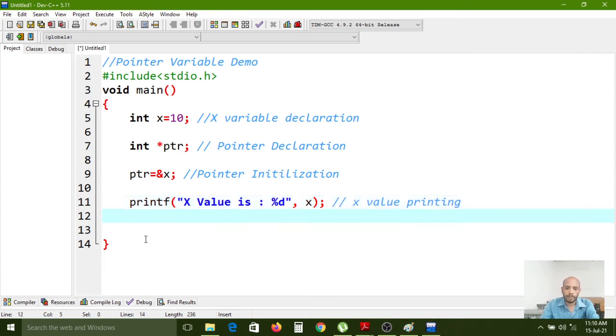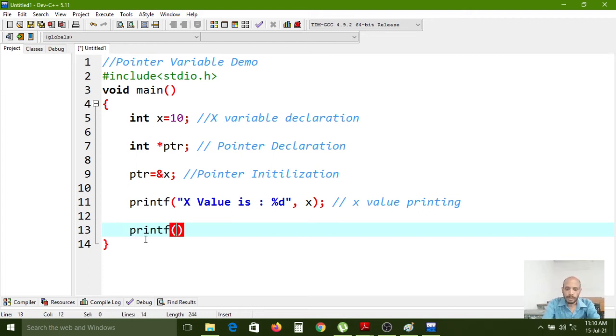Now I want to print the X variable address, printf. Pointer value is what? Actually, the X variable address we have inside of that pointer variable. So the X variable memory address: here %p is for the memory address.